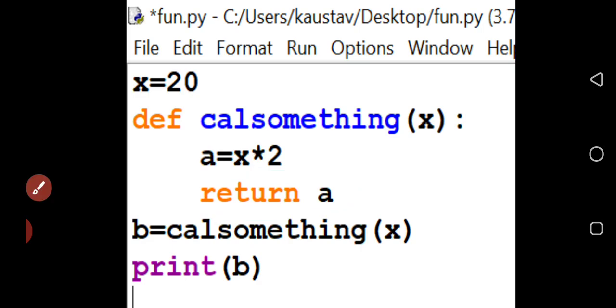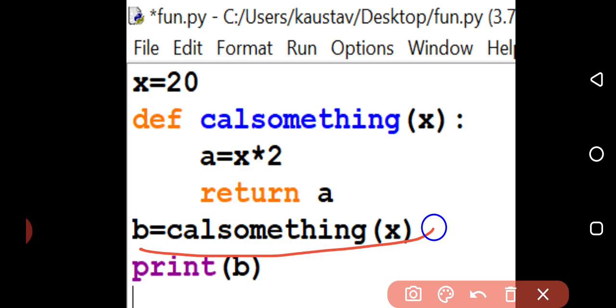Now this is called the call statement of a function with a return type, because if a function is without the return statement, then the call statement will be different. If you don't write the call statement, then the function is actually not going to be executed. When it confronts the call statement, then the function body is going to be executed. If I do not write this, nothing will happen. You will not be able to see any output or any value over there.